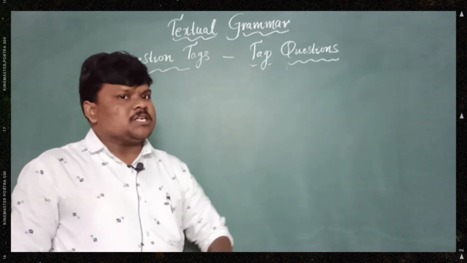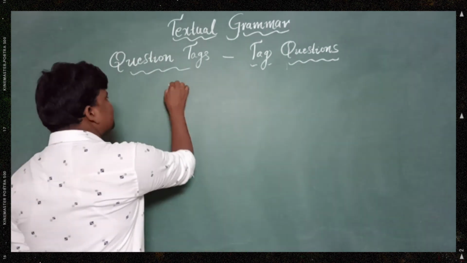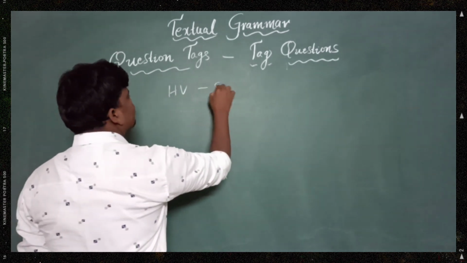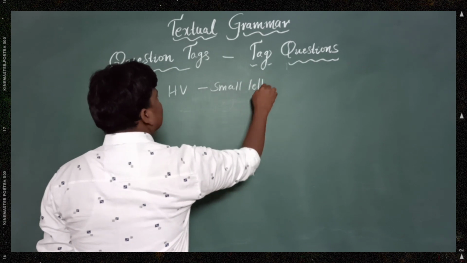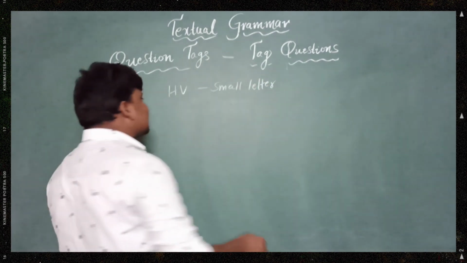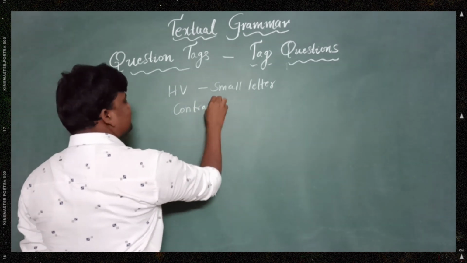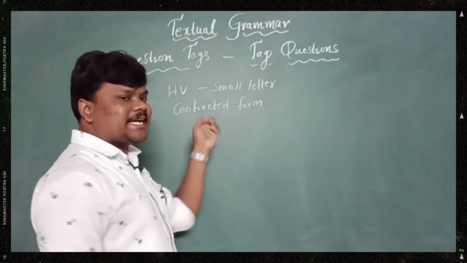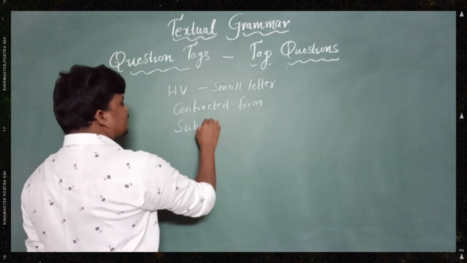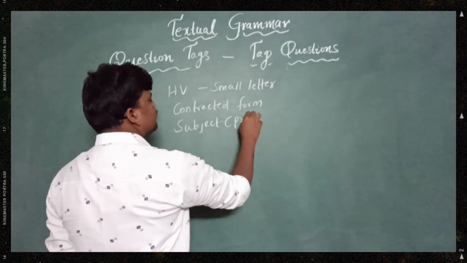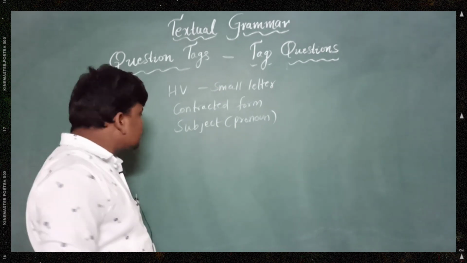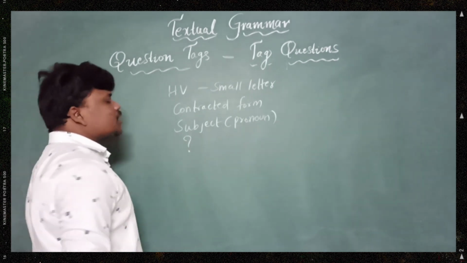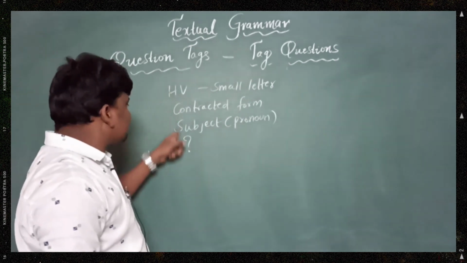Let me remind you once: a question tag always starts with a helping verb, and it always starts with a small letter. A question tag should be written in a contracted form, which means a short form. A question tag ends with the subject, and that too it should be a pronoun. If the subject is a name, we need to change that into a pronoun. And it ends with a question mark. These are the basic rules.